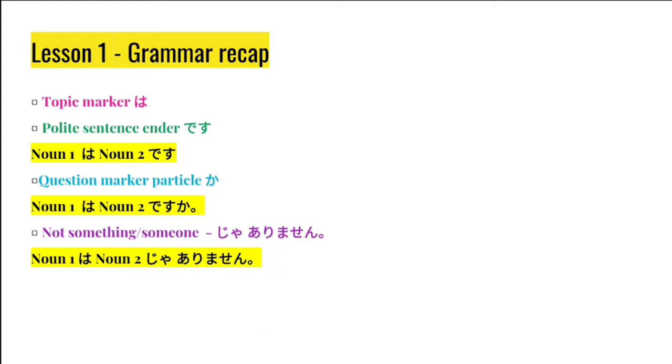Anata wa gakusei desu ka? Then to say that noun 1 is not noun 2, we used ja arimasen. Noun 1 wa, noun 2 ja arimasen. Watashi wa sensei ja arimasen.